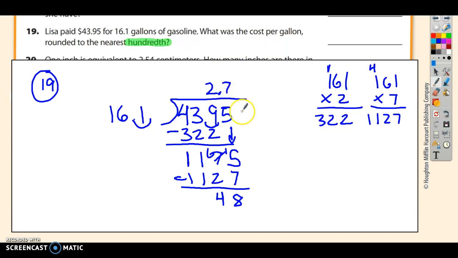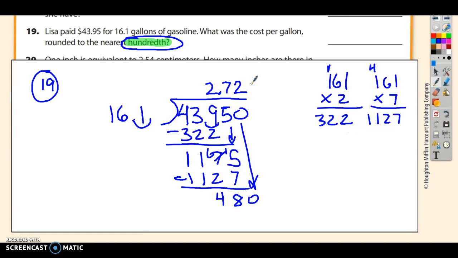So I've got 2.7. The reason I'm checking how far my answer is, is because I'm supposed to go out to round to the nearest hundredth. So I need to keep going. Need to drop this 0. And the answer is almost 3. Here's why. 16 would go into 48 3 times, but since this is a little higher than 16, since it's 16.1, it's not going to go in there exactly 3 times, which means it's going to be 2 again. I already did this problem earlier. 161 times 2 is 322. So I'm going to put a 2 here.